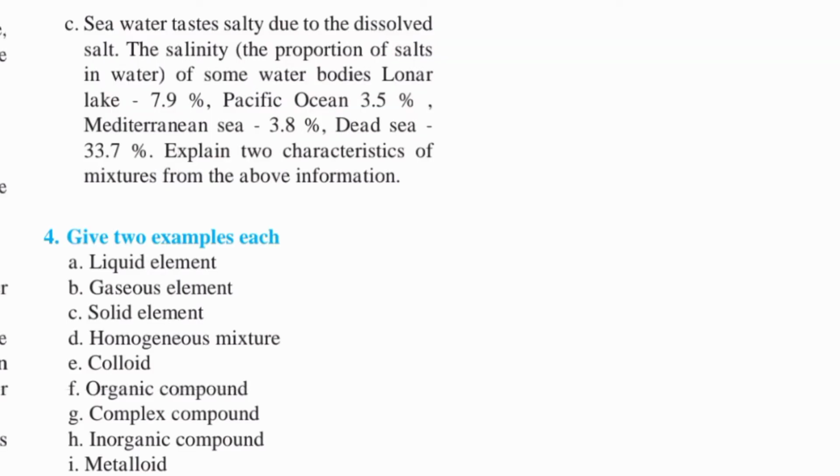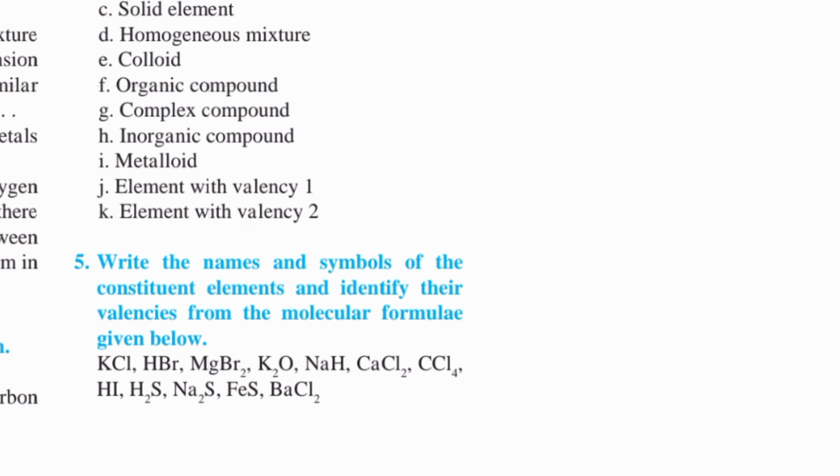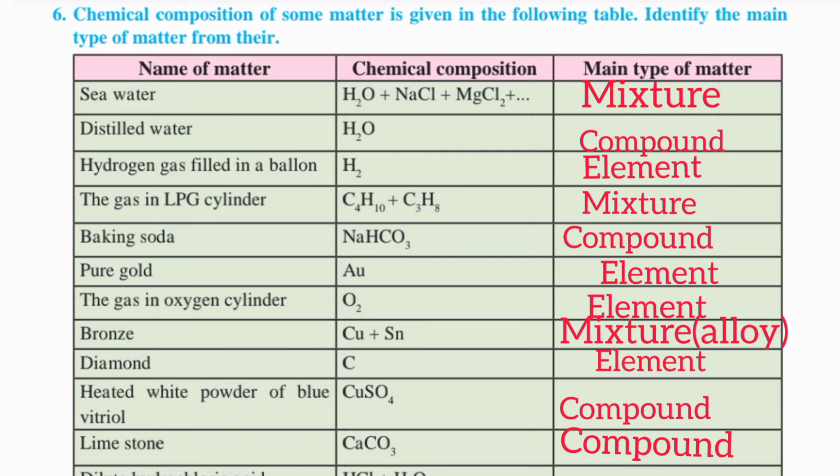Question number 4. Give two examples each. Question number 5. Write the names and symbols of the constituent elements and identify their valencies from the molecular formula given. Question number 6. Chemical composition of some matter is given in the following table. Identify the main type of matter from there.